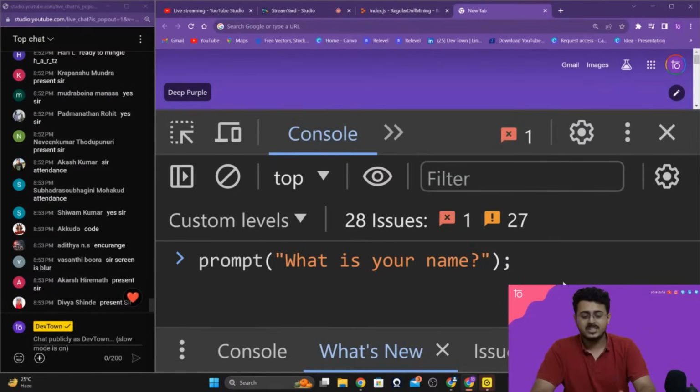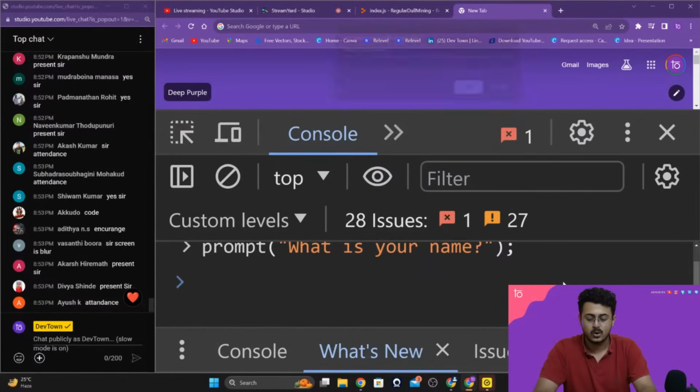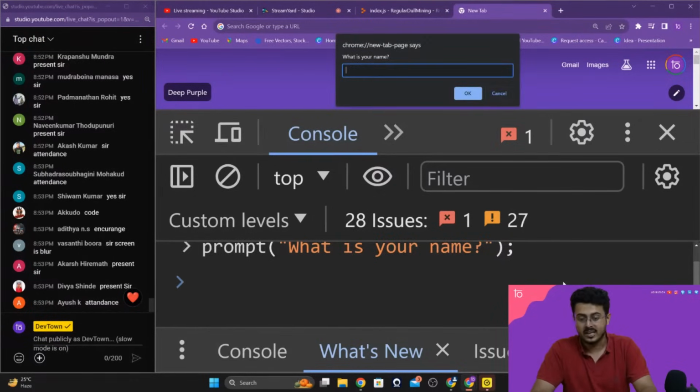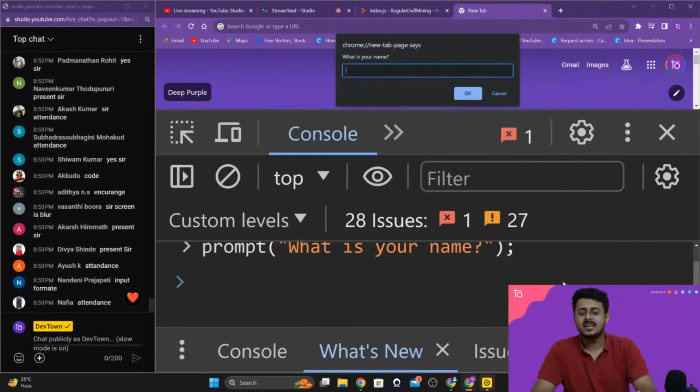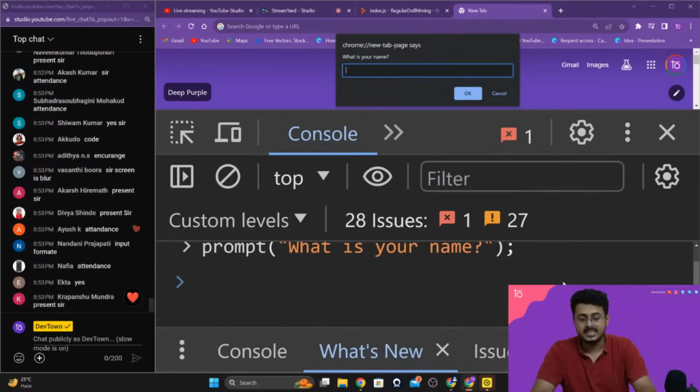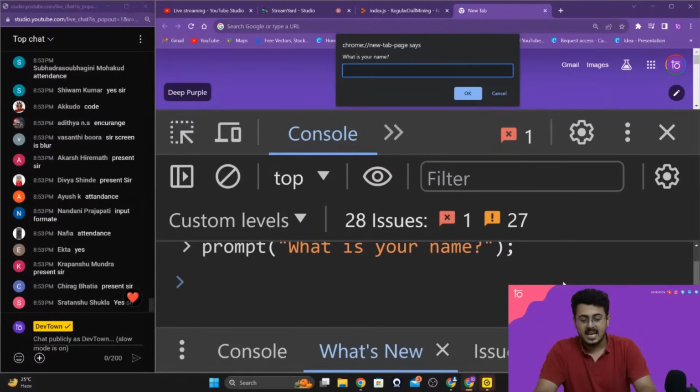So as you're able to see, prompt, what is your name, that is the code that we have written right over here. To run this particular code, I can just press shift enter, guys. Sorry, doing control enter will run this code for me. Control enter or just enter as well will run this code. As you're able to see, we are getting a pop-up message in front of our faces, saying what is your name, and it's providing me with an input field as well.